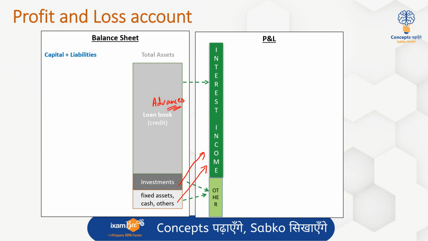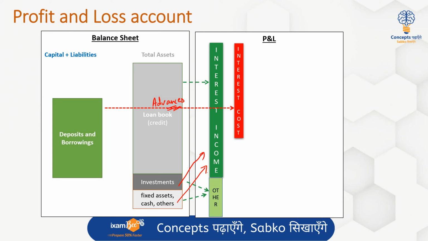Now this becomes the revenue or the income for the bank. What about the expenses? If I'm talking about the expenses, again the major chunk of expenses for a bank is interest. But now this interest is what the bank pays to the depositors and to other lenders, right? So if we remember from the bank's balance sheet, the biggest liability for the banks is the deposit money.